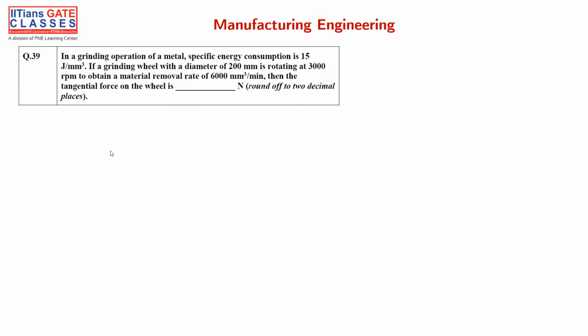So let's see the next question. Next question is, in a grinding operation of metal, specific energy consumption is 15 joule per mm cube. If a grinding wheel with a diameter of 200 mm is rotating at 3000 rpm to obtain a material removal rate of 6000 mm cube per minute, then the tangential force on the wheel is dash newtons.